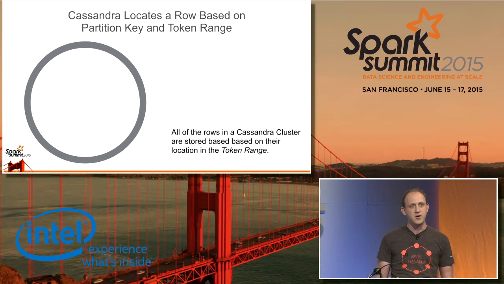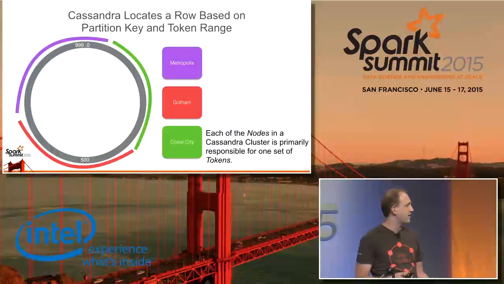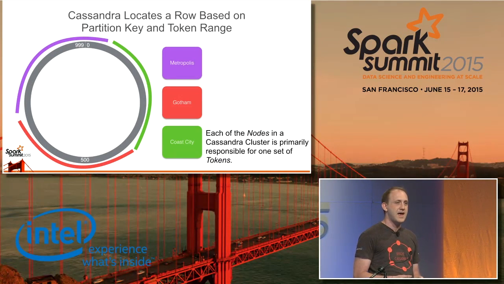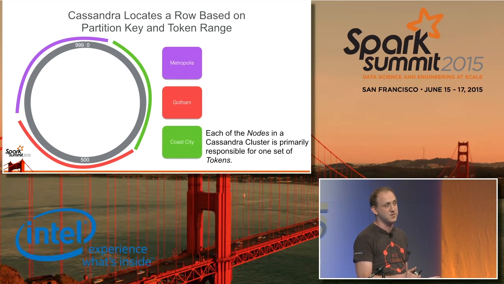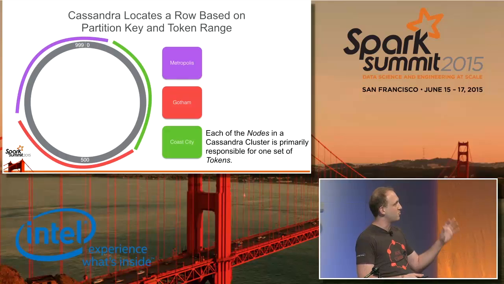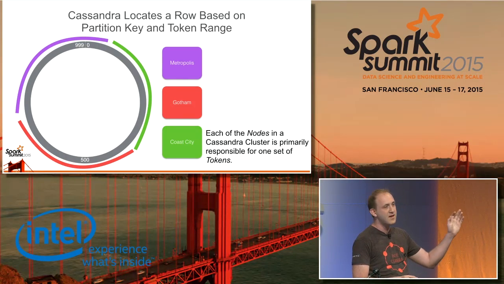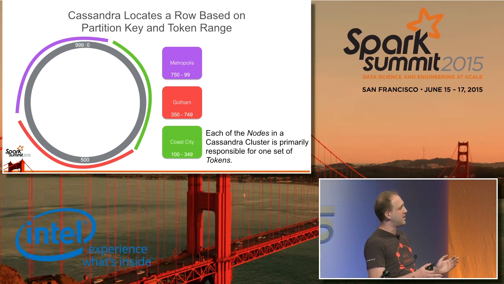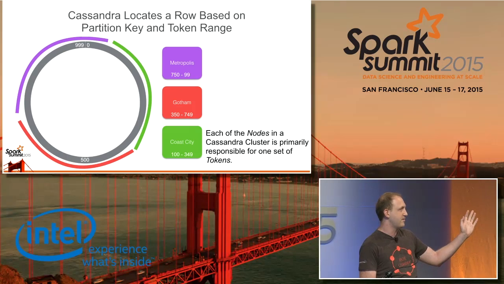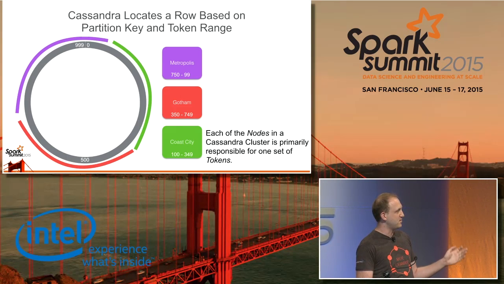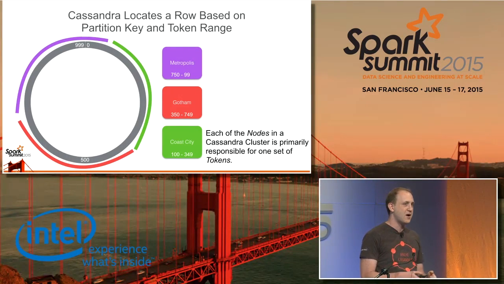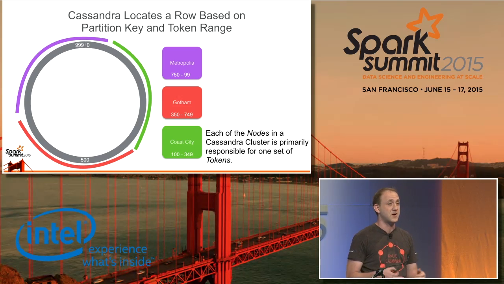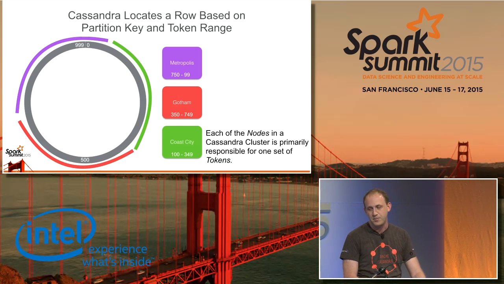So if I had 3 nodes, and to keep with my theme here, we have Metropolis, Gotham, and Coast City, each of them is only going to have a selection of this token range that it will be primarily responsible for. So in this case, we see that Metropolis has one section, Gotham has a different section, Coast City has a third section. What this means is that Metropolis is responsible for all of the tokens between, in this particular example, 750 and 99. Gotham is responsible for 350 to 750, and Coast City is responsible for the remaining parts. Of course, in reality, our partitioner is going to go from a very, very small number to a very, very large number, but this just makes it a little bit easier to illustrate the point.